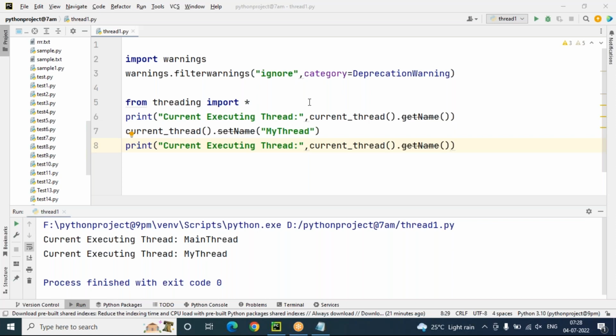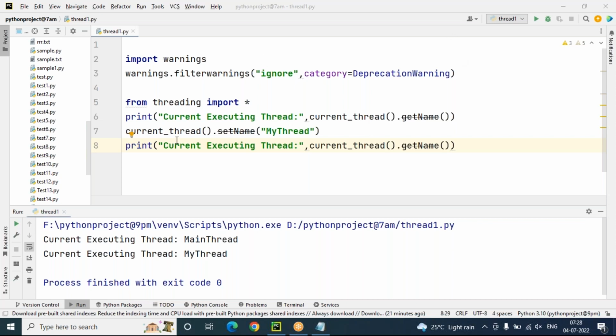In every program, internally one thread is executing behind the scenes by default. That is called the main thread. We can say that this is the main thread by default. If you want to change the name of the thread, you can change it also. Okay, this is one of the programs here, thread one. But just observe here.